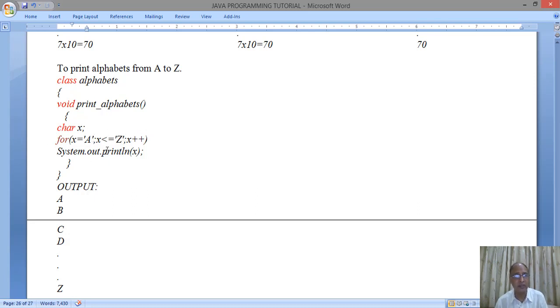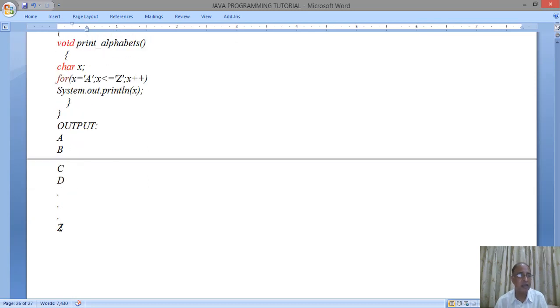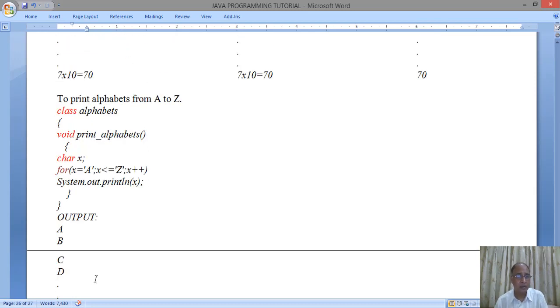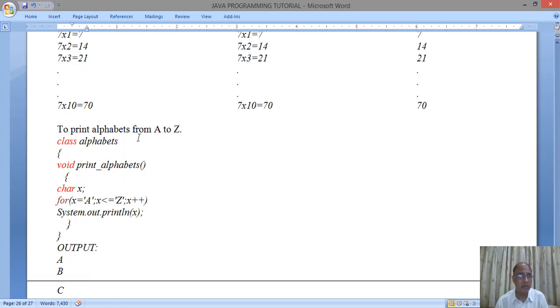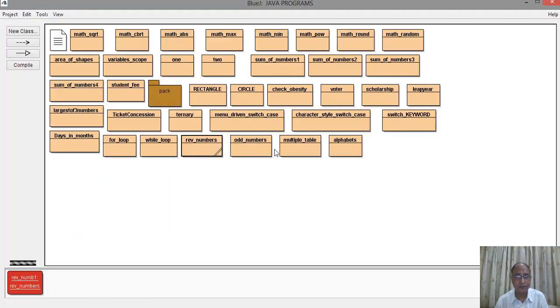In the while loop also the characters can be used. In the do while loop also characters can be used. So characters are also used and they are incremented one by one, means from A to Z, means A, B, C, D up till that. So when we do this program on the computer, we will find the output like this, A, B, C, D up till Z. So this is one variation from the numbers. It is not that only the numbers can be printed, but the alphabets also can be printed from the loops. So these programs we will just check on the BlueJ.